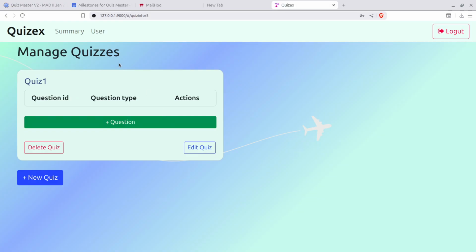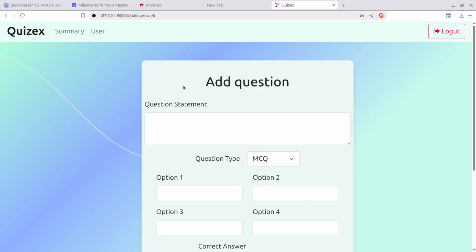So inside this chapter, quiz one is added successfully. And the admin is able to add a question inside that. So add a question. Okay, let's assume I add the command echo. What does echo do? It prints something on the terminal.